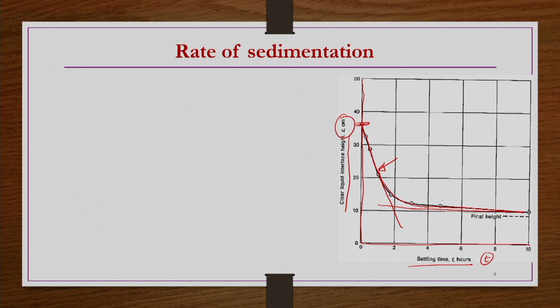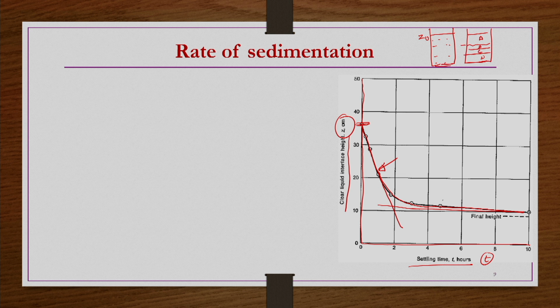What does this clear liquid interface mean? Initially you have the Z0, filled up to this level. After some time it forms layers: A, and there is D, and then B and C layers are there.